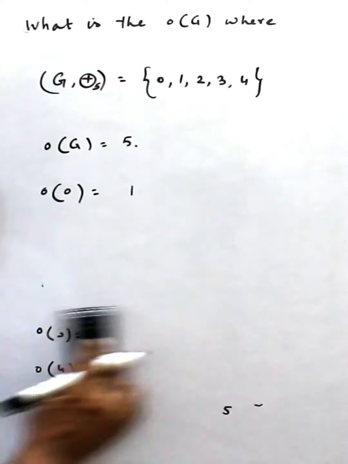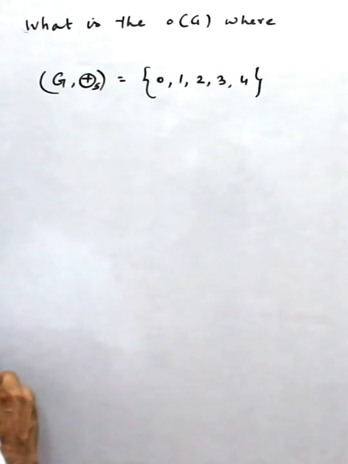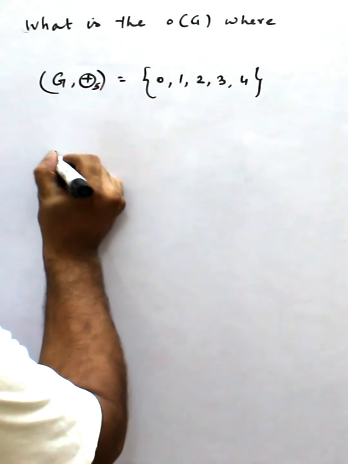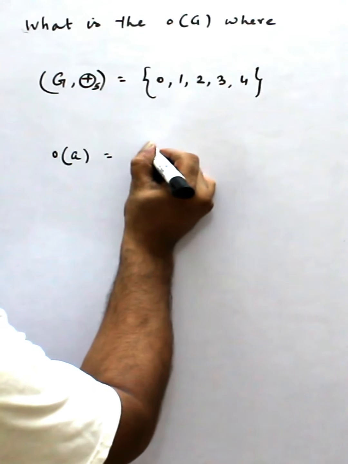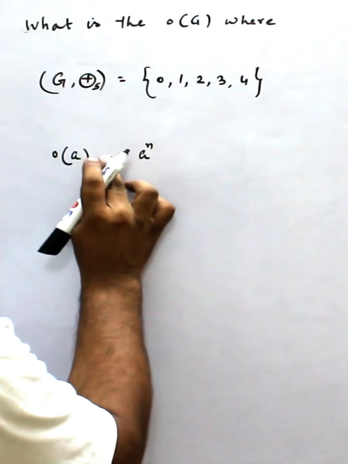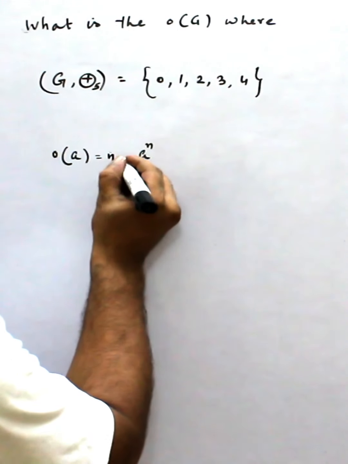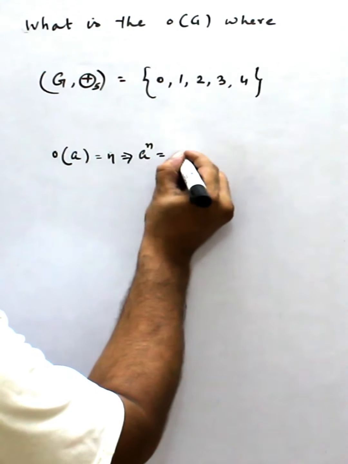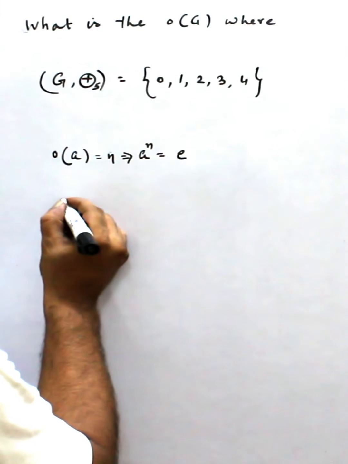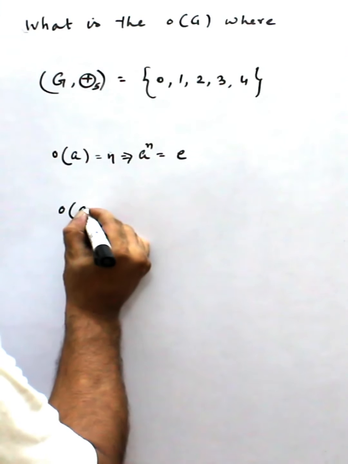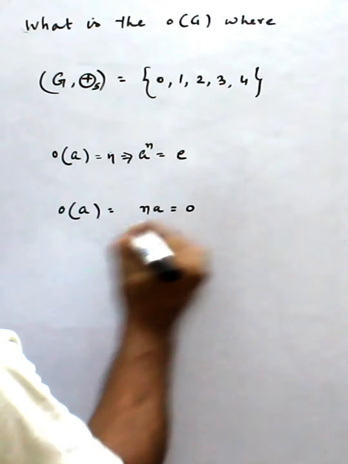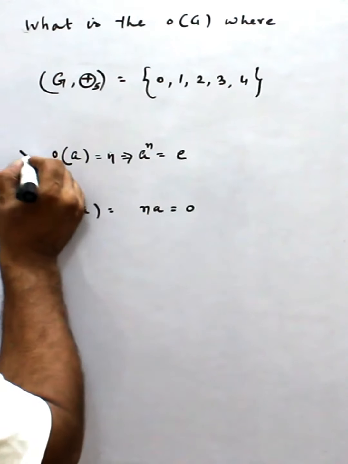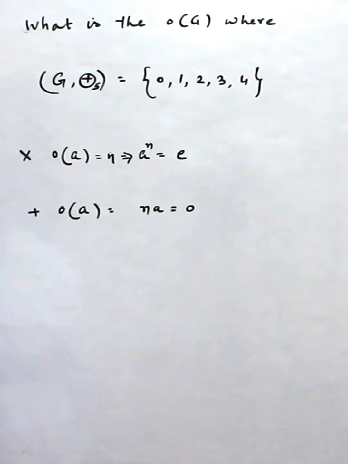One more thing we understand here: the order of element a in case of multiplication is written as a^n equal to the identity, and in case of addition the order of a is n times a equal to 0. This is the case of multiplication, this is the case of addition. So now we can understand.